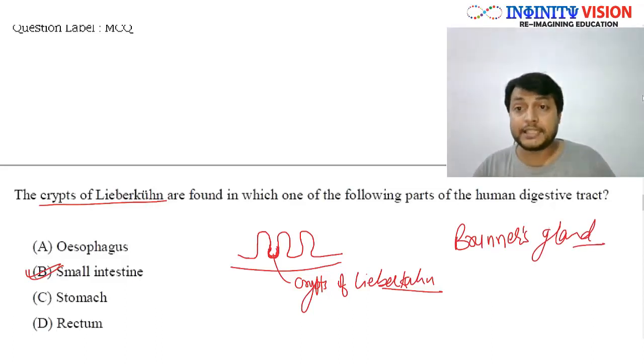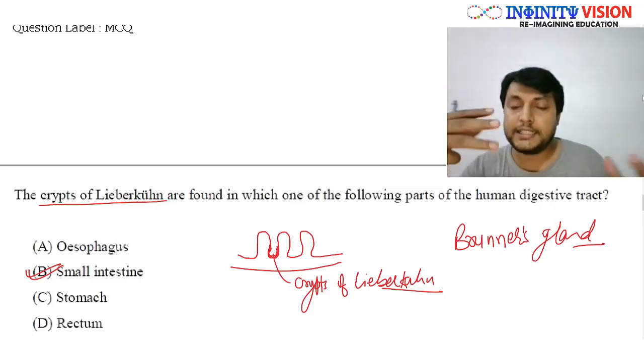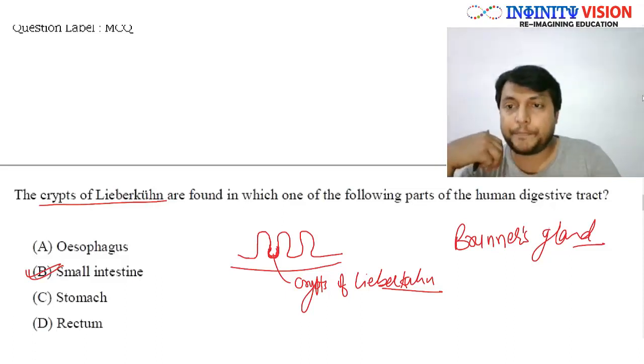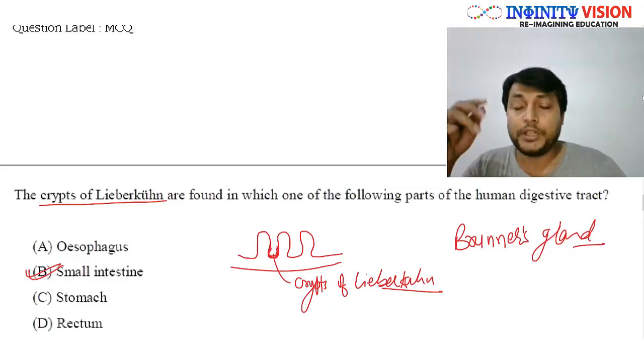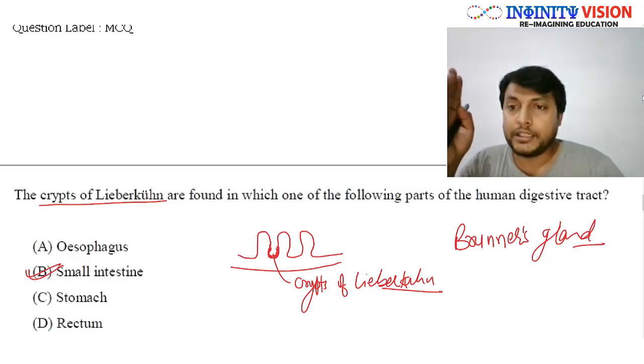Okay, now since the whole agenda of these videos is not to tell you the correct answer, rather to give some insight, some information regarding these topics, let me tell you that in small intestine there are these two types of glands, crypts of Lieberkühn and Brunner's glands.